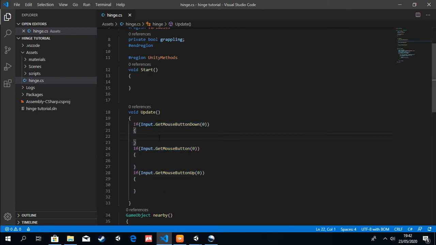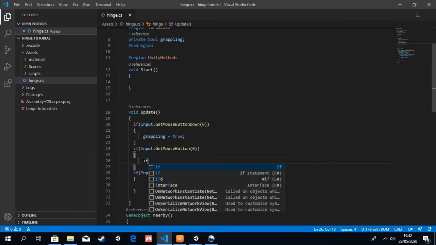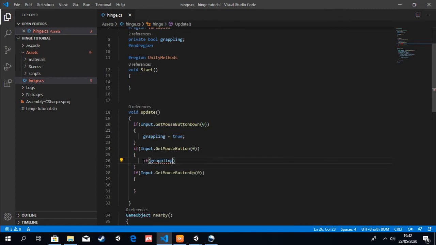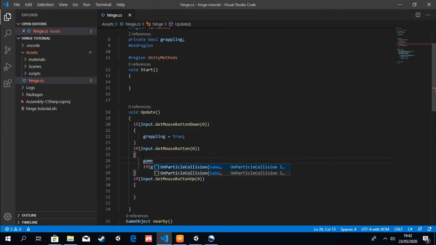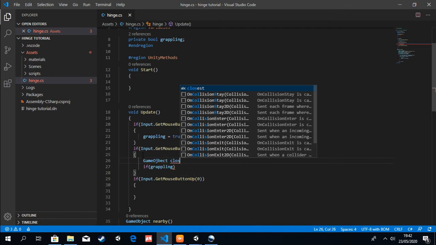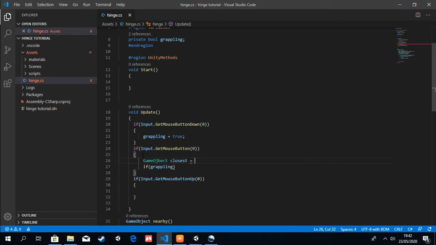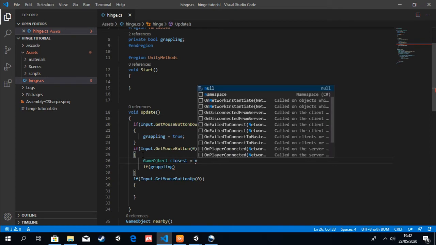So in the start, in the mouse button down, just going to do a simple thing: set grappling to be equal to true. And here, because this one is somehow similar to this, we're just going to ask ourselves if grappling is true. Before that, we have to create another game object. We're going to also call it closest. It's going to be equal to our game object method nearby.